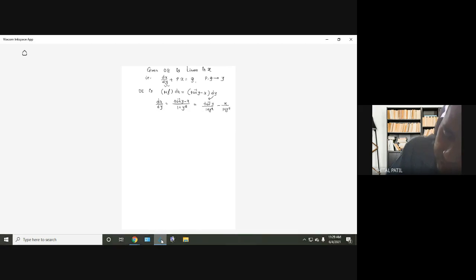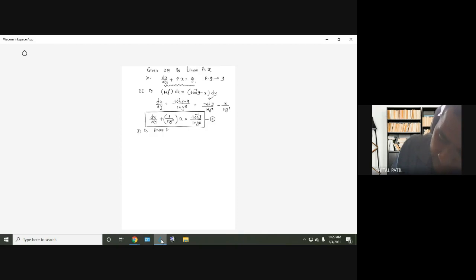But I want the differential equation in this form. So x, where is the x? x on the left side. So it is like this: dx by dy plus 1 upon 1 plus y square x, equal to tan inverse y divided by 1 plus y square. Just rearrange the terms. Hope you have understood how the differential equation is modified. Clear?